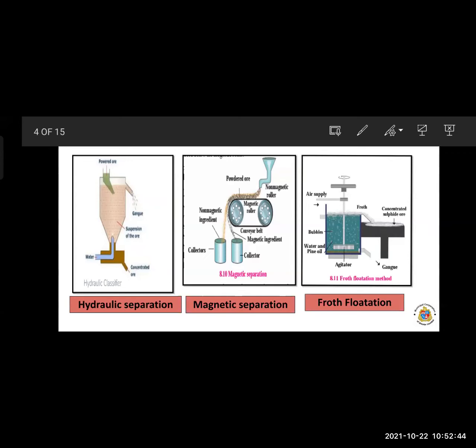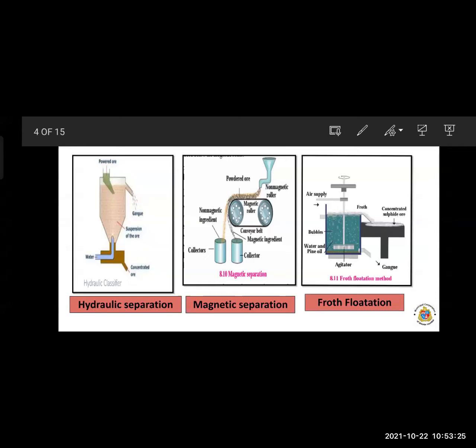Okay, and this powder ore, when we pour it on the conveyor belt near the non-magnetic roller, the collector vessels are placed below the magnetic roller, and the particles of the non-magnetic part in the ore are not attracted towards the magnetic roller. So this is a very important point: the particles which are non-magnetic are not attracted towards the magnetic roller. Okay, so when all these particles get separated, the magnetic ingredients and non-magnetic ingredients get separated in two vessels, two collector vessels.